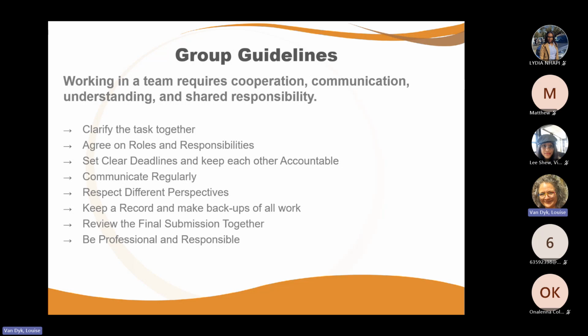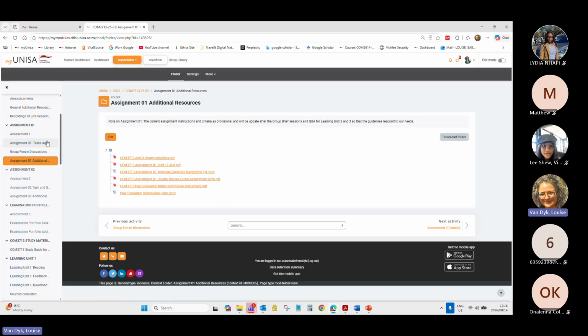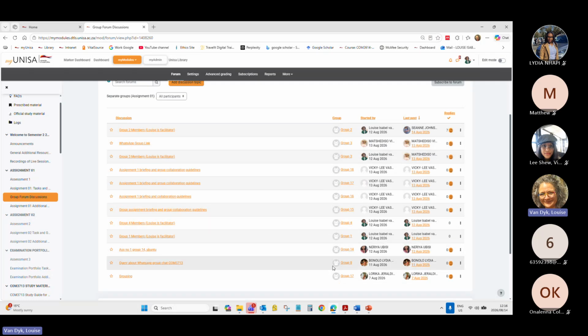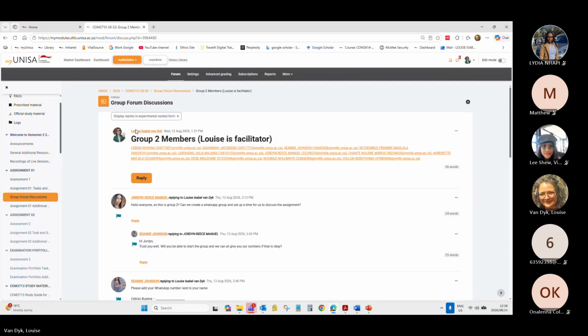And if somebody joins you too late, because everyone on your list is in the group, right? Did you see I posted, sorry, it's a bit off topic, but I posted your name lists for you. This is now the myUNISA screen. For all of the groups, I can see all the groups, but you will probably be able to see only your own group. But for each of you, there's group 1, group 2, group 3, group 4. I made a post with that list, and that is all the names of the people in a group and their email addresses.